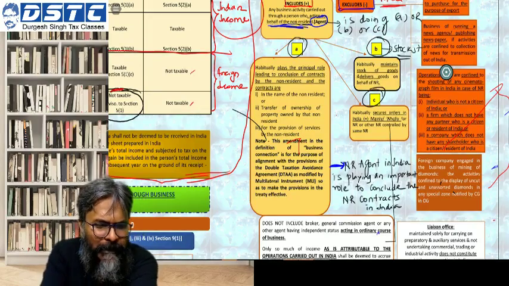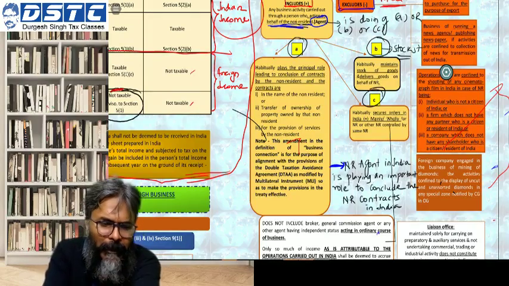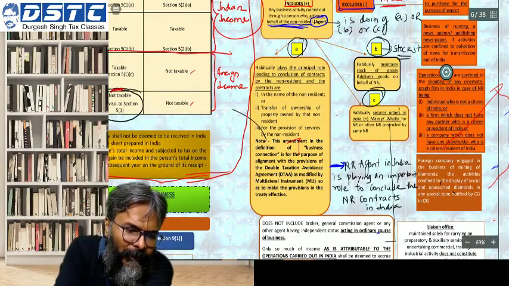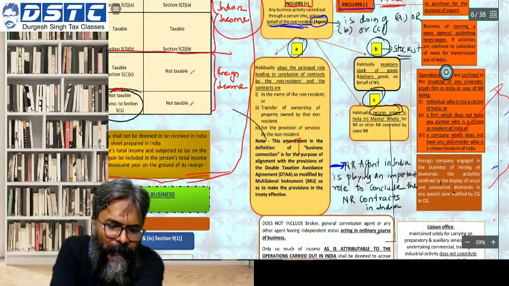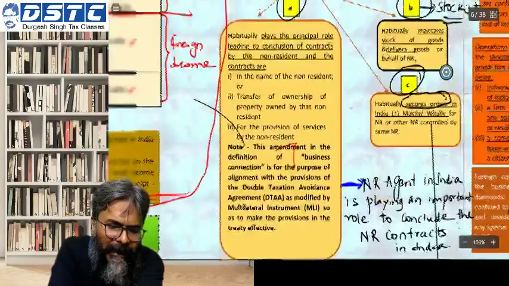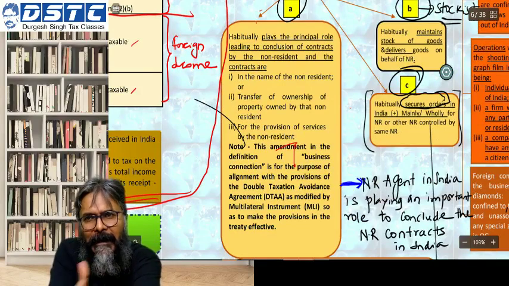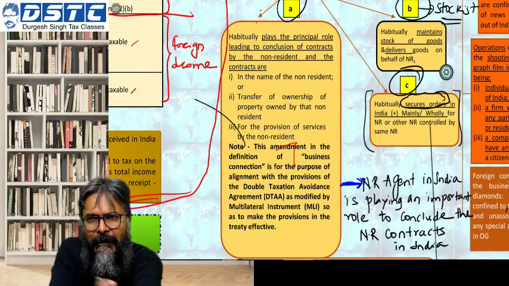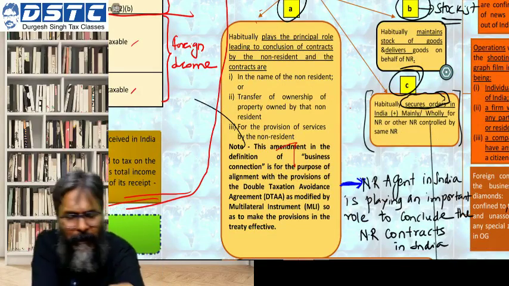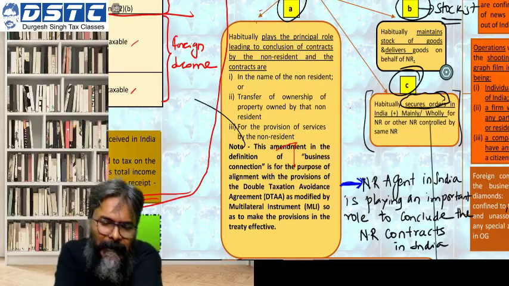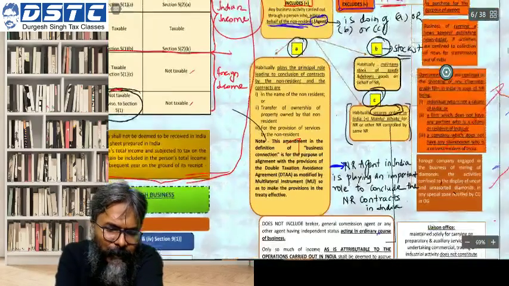And point number C, students, is the normal point. And what is the normal point? It is habitually securing the order. In fact, students, you all know that this is the main activity of the agent. What is the activity of the agent? To habitually secure the order in India. This is the main activity, so that is one thing which you should always keep in mind.